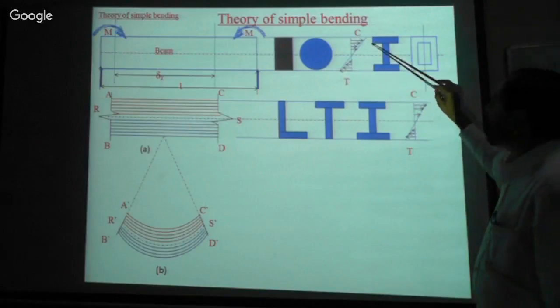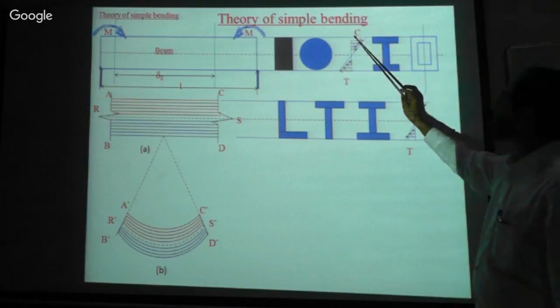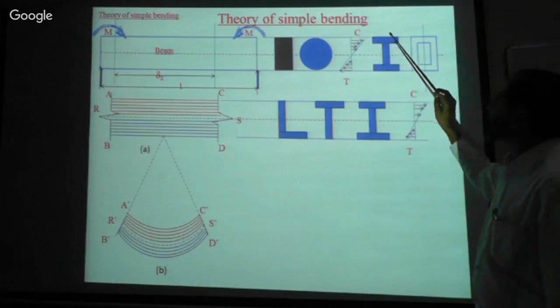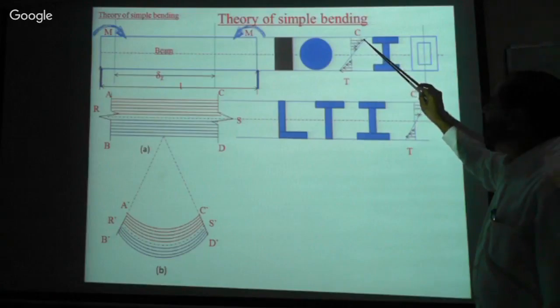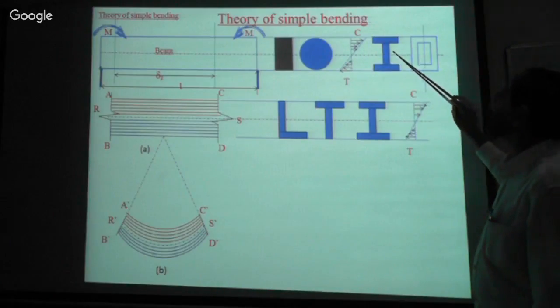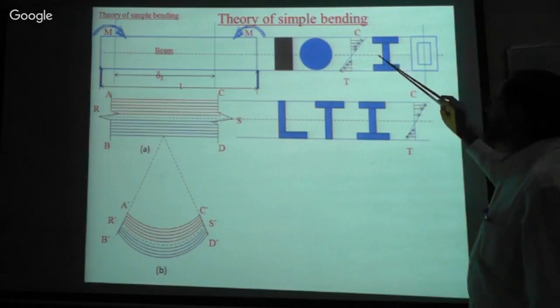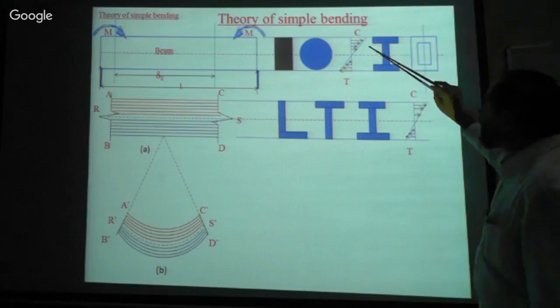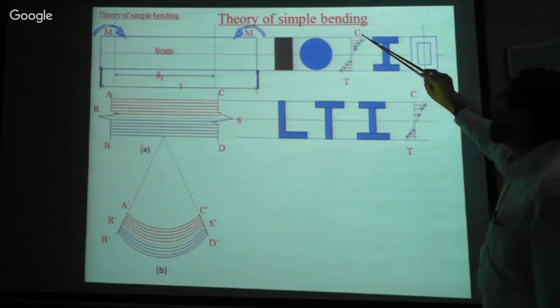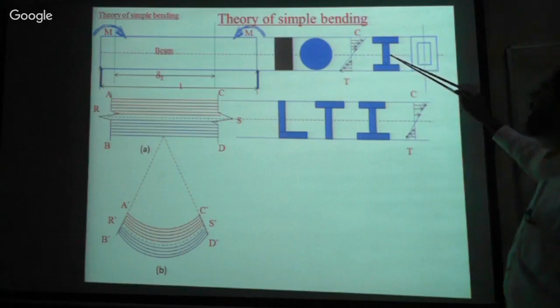It is suffering from maximum compression, therefore we need maximum section to resist. When you reach the neutral axis, the stress is zero, so we don't need any section there, but then the structure would not be in existence. So according to the stresses, we are designing the section.